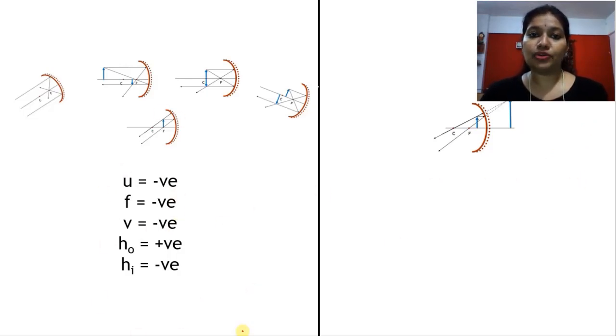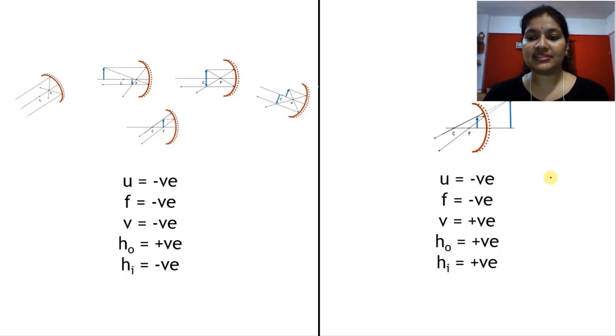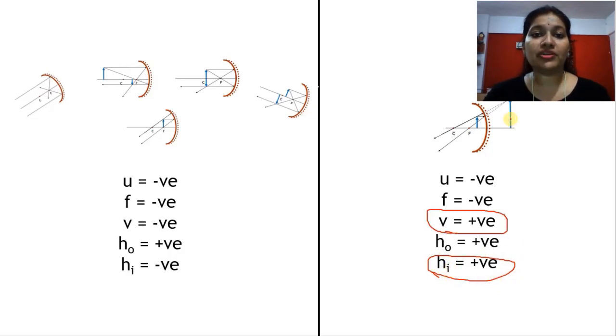Now let's talk about the last case, that is when we get the image as virtual and erect. Same sign convention we have to write for this case. u negative, focal length negative. Now we have a change over here. Distance of image is positive because the image we are getting is behind the mirror, and this comes on plus x-axis. So distance of image is plus, height of object positive, and one more difference: height of image in this case will be positive because the image is formed above the principal axis. Clear? I hope this will be clear, but it is very confusing, so you need to practice a lot.